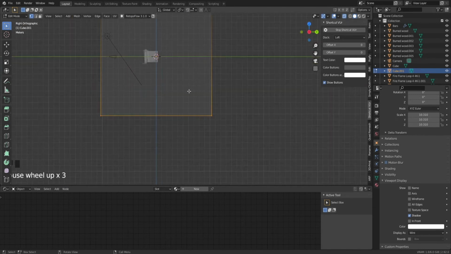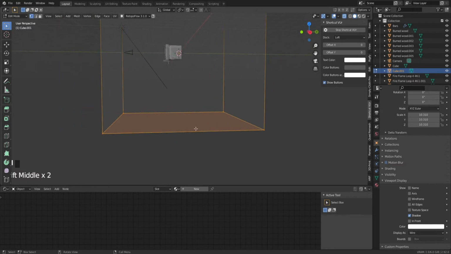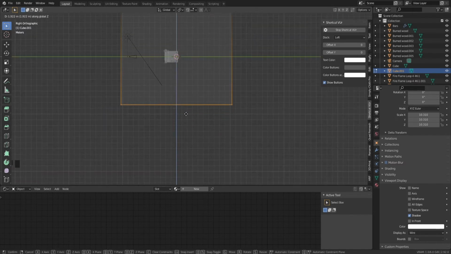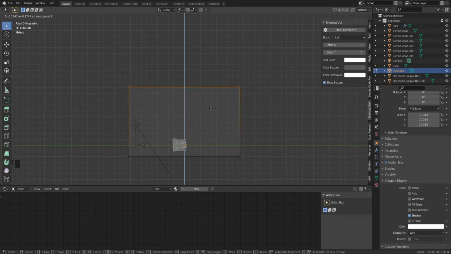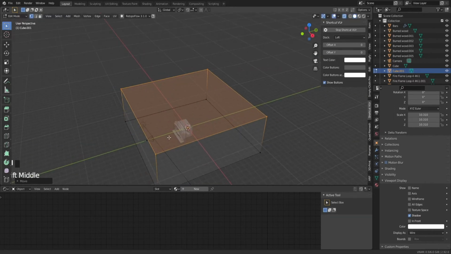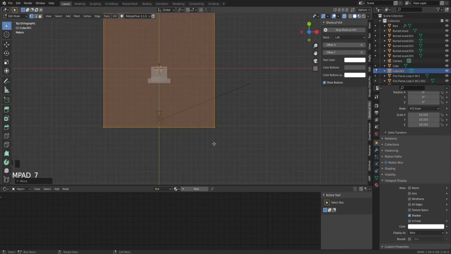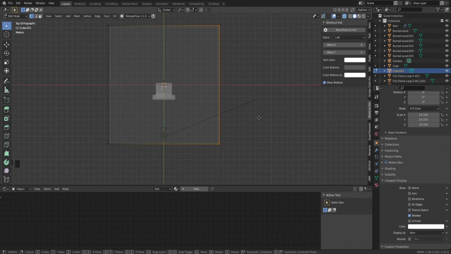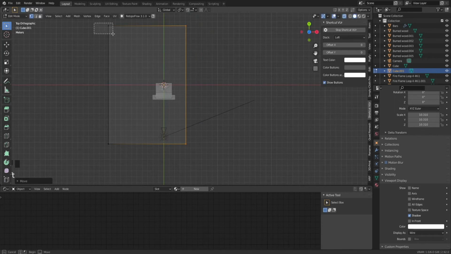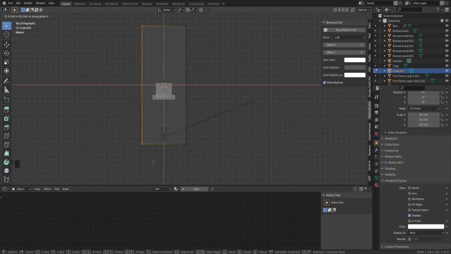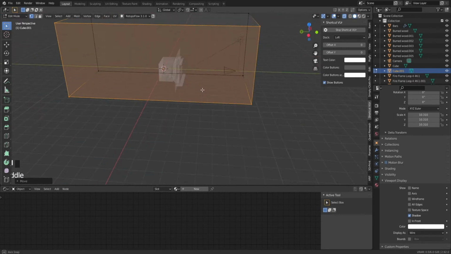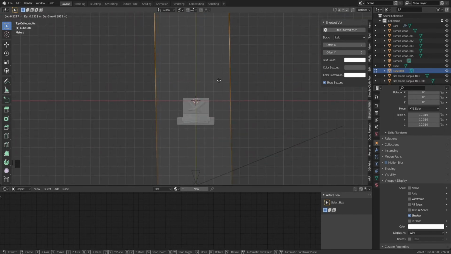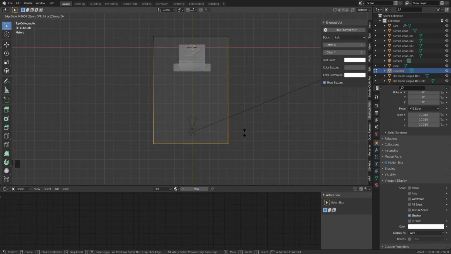So yeah, if we go back to side view with numpad 3, we can actually move this up by hitting G, and then hitting Z to bring it up on the Z axis, just like this, just to make it a bit easier to work around with, basically. Alright, and then we go to the top view by hitting 7 on the numpad, and then moving this on the x-axis, this also on the x-axis. Alright, just like that. We can also just go a bit further and move this so it just fits exactly the scene.